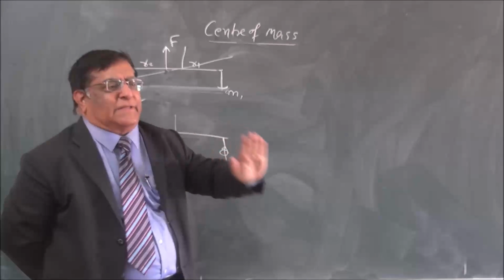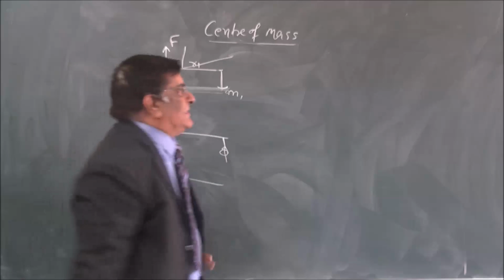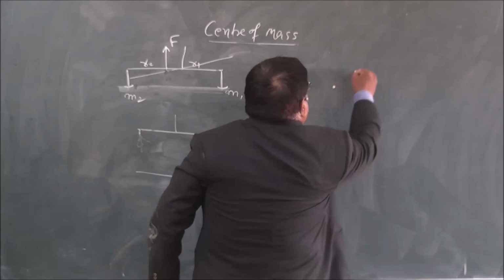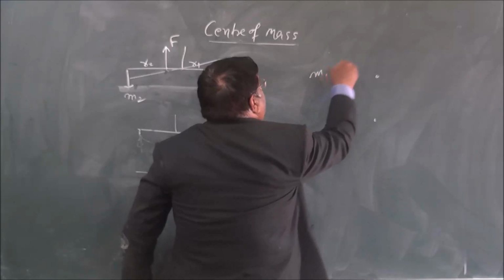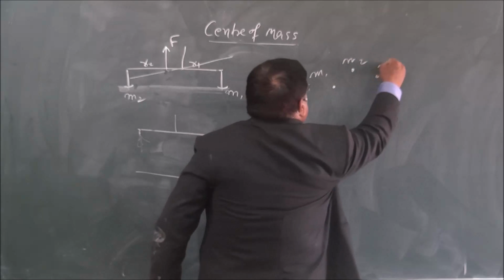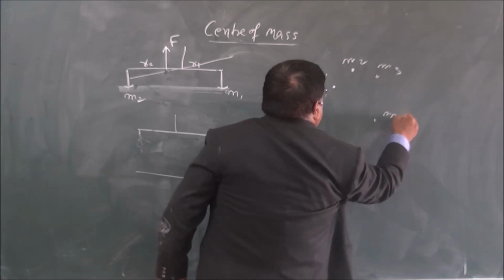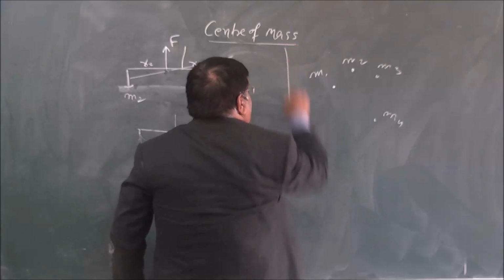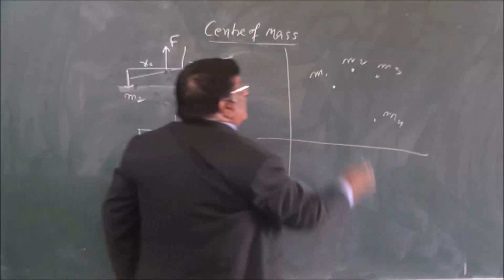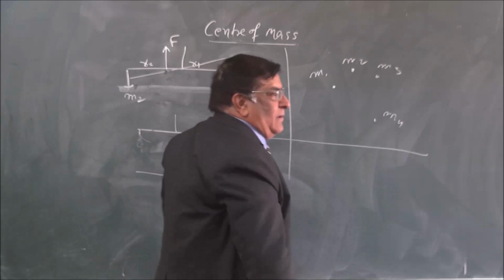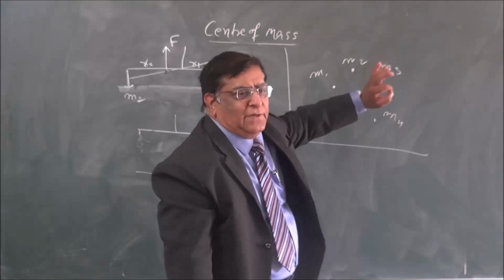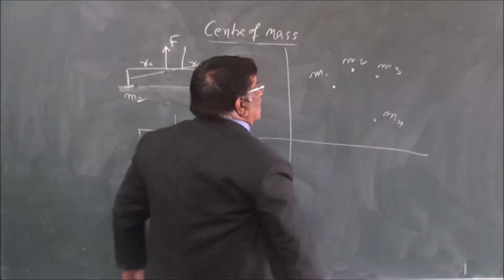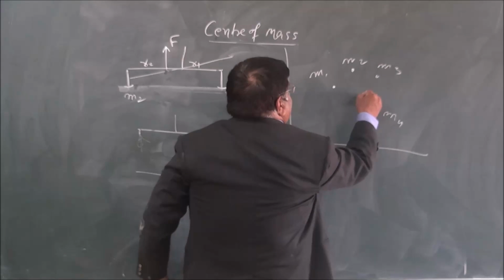Now I come to the mathematics of this. Mathematics says if there is a body, a system of many particles which have masses M1, M2, M3, M4 and so on, there is a center of mass of this somewhere. Now we understand the definition of center of mass. There has to be some point where the effect will be. Say, let us say that point is somewhere here.